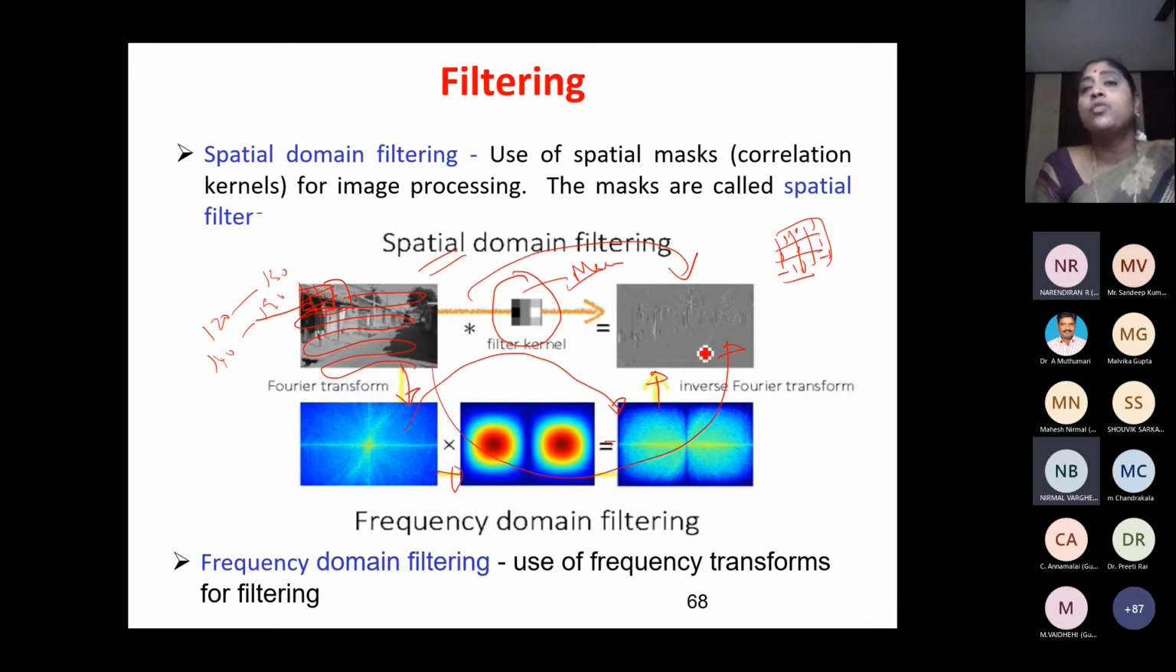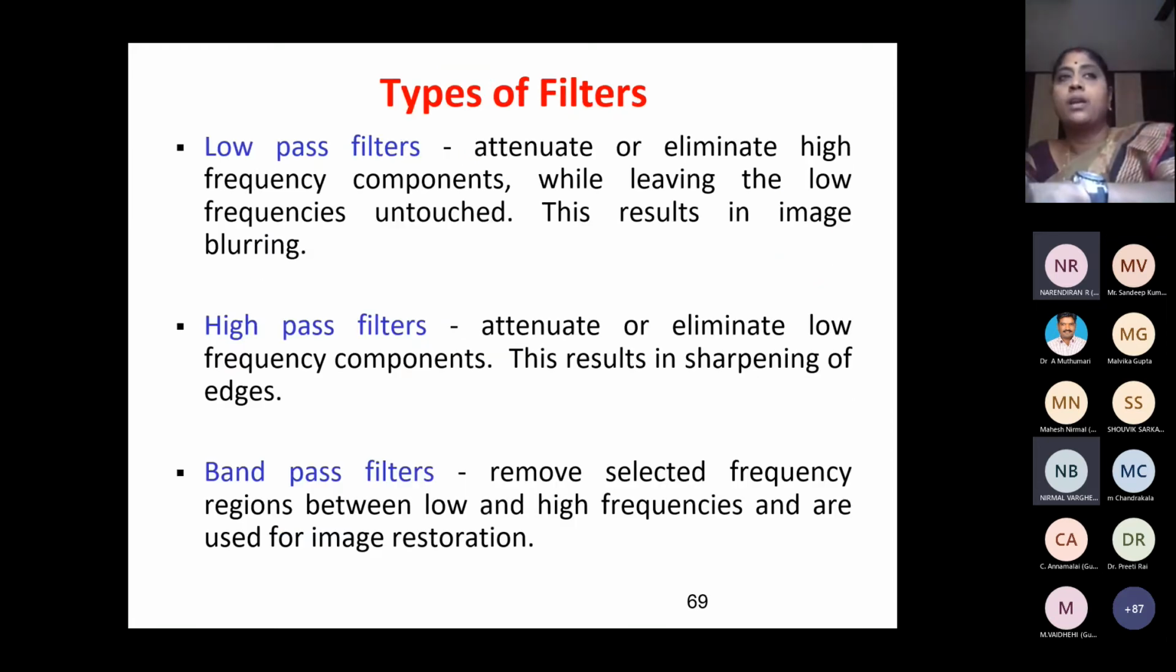Okay. So why do we want to go for a frequency domain? Certain operations are easy in the frequency domain. Certain things can be done very easily in the frequency domain, so we go for frequency domain filtering. As I told you, there are types of filters: low pass filters, high pass filters, band pass filters. What are low pass filters? Low pass filters will allow the low frequencies.